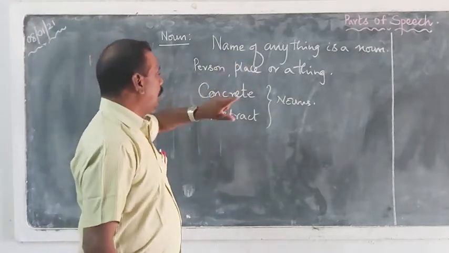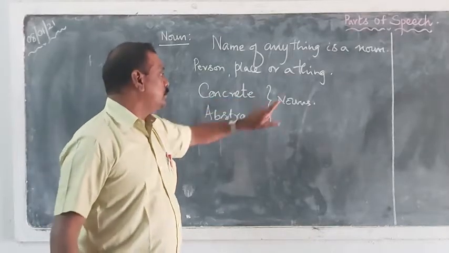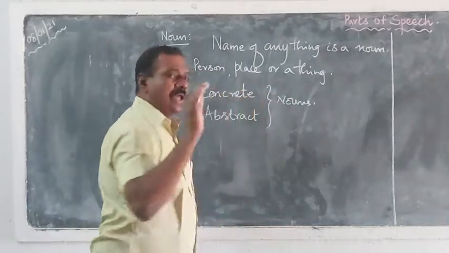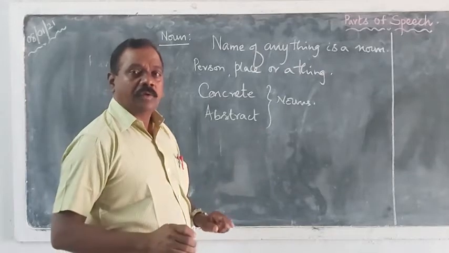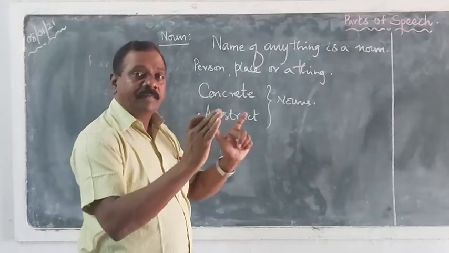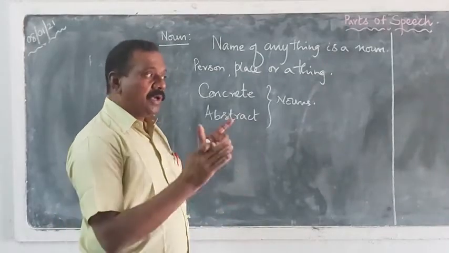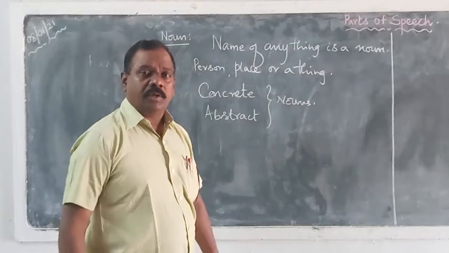You know, a noun can be broadly divided into two groups: concrete nouns, abstract nouns. Concrete nouns are the nouns that we can see, touch, and there will be a fixed physical shape to it. So concrete nouns have concrete shape that we can touch.